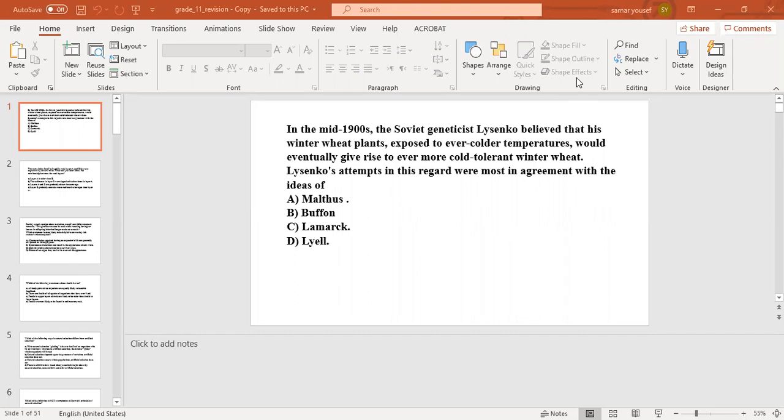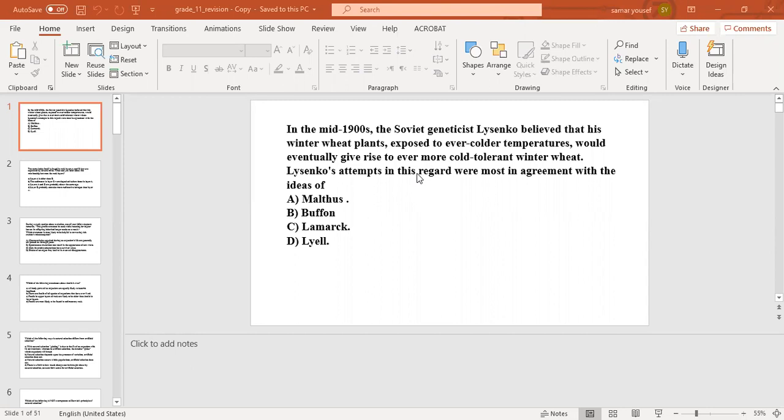Our session today will complete a revision that we started in the previous online session on learning outcomes, covering the time until 15 March, which are learning outcomes 8, 9, and 10. Let's start with the first question.